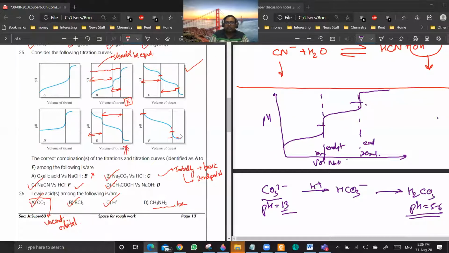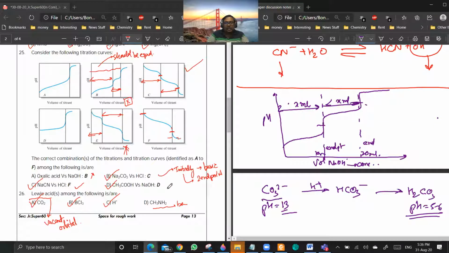Are you getting my point? Sir, so all dibasic acids or anything, they'll take equal volumes. Yeah, if from here to here X ml are used, then here to here also X ml will be used, because you are maintaining the same concentration of NaOH now. Yeah, okay, sir.